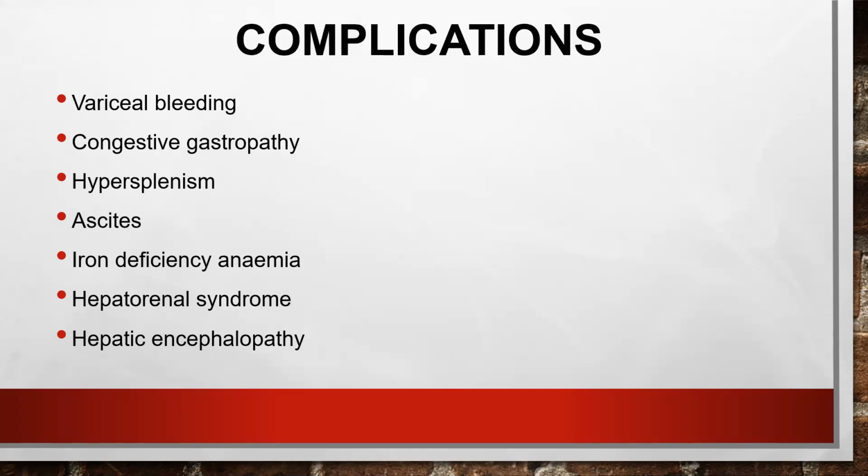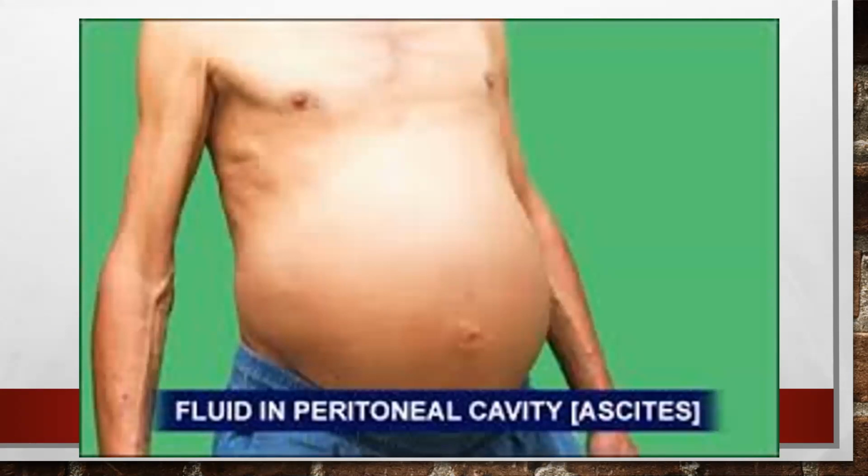That is called hepatorenal syndrome, and hepatic encephalopathy can occur because of the toxins entering into the systemic circulation. So this is the ascites.